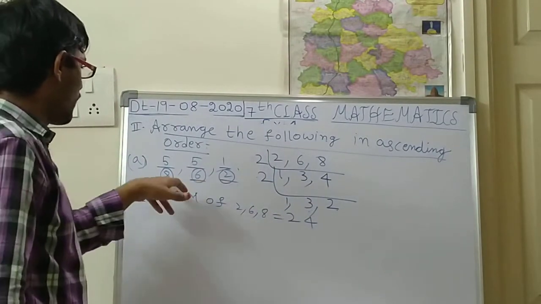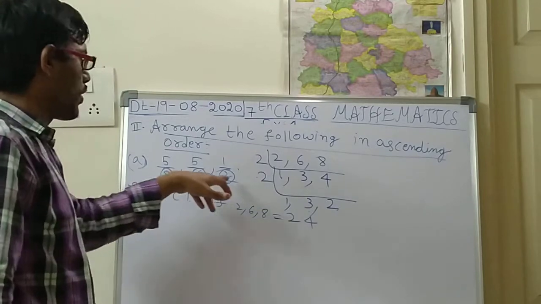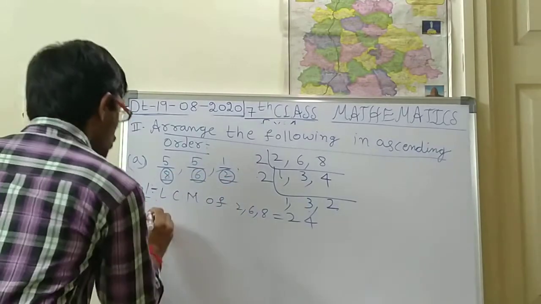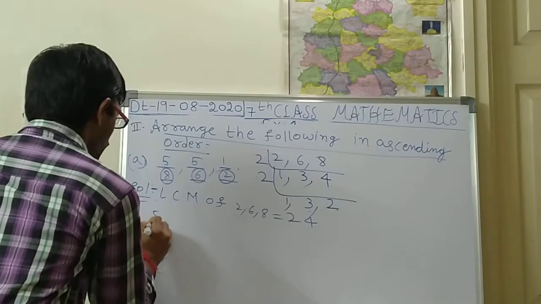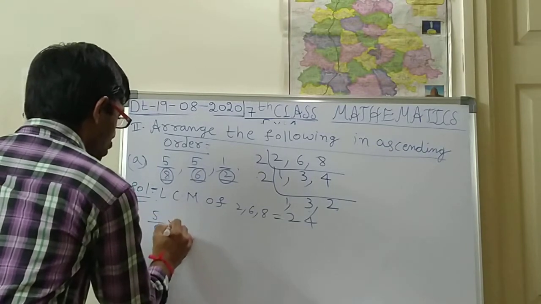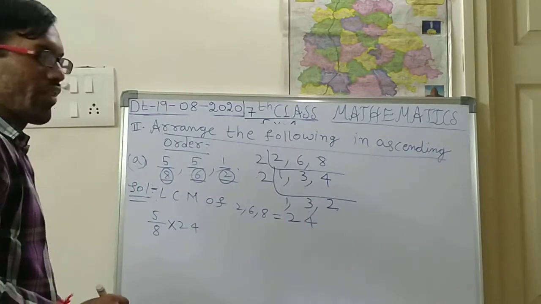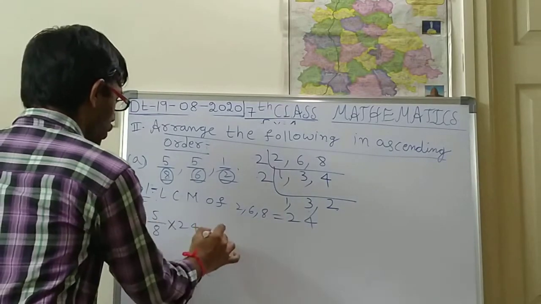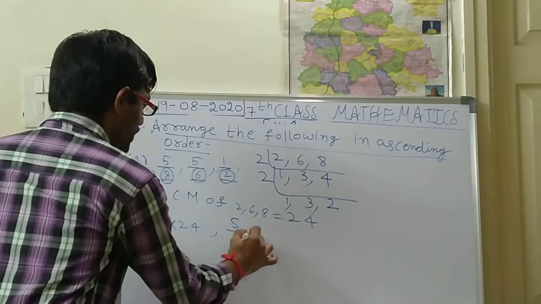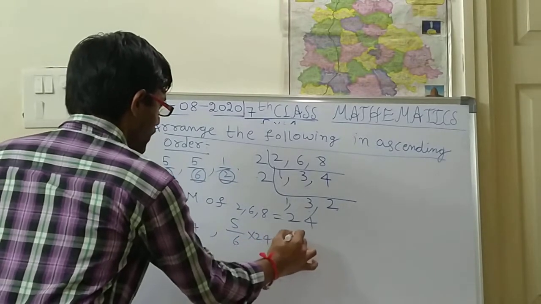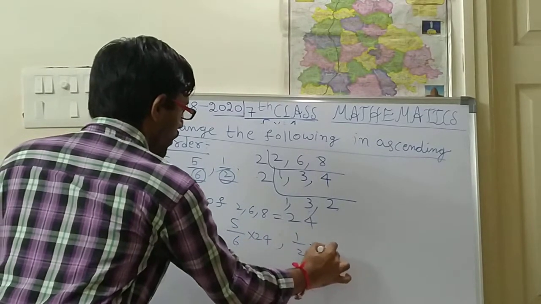Now for every number, what is the denominator? 24. Now you should write first 5 by 8 into 24. You should multiply every fraction with the LCM. So 5 by 8 into 24, next 5 by 6 into 24, next 1 by 2 into 24.